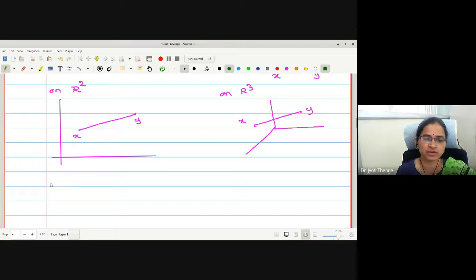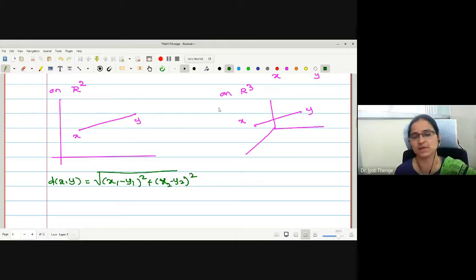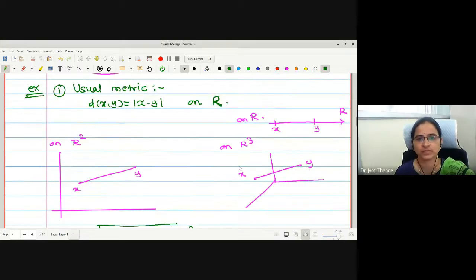d of xy on R2 is the square root, by the distance formula. If I write the coordinates x1, x2, this is (x1 minus y1) squared plus (x2 minus y2) squared. And the same is applicable for R3 as well. Right?